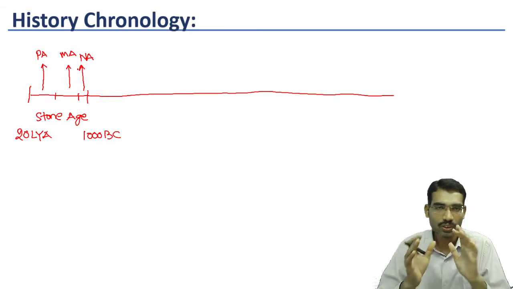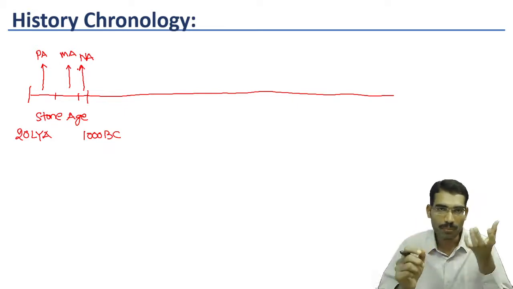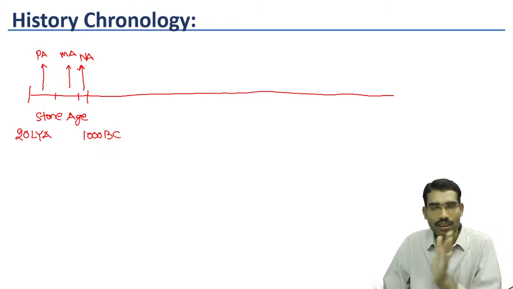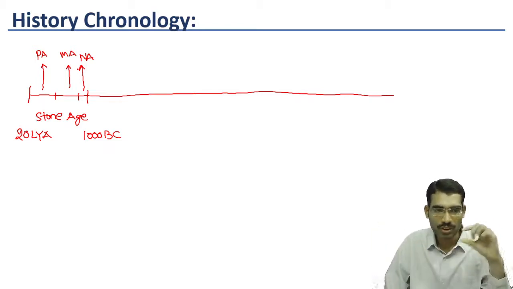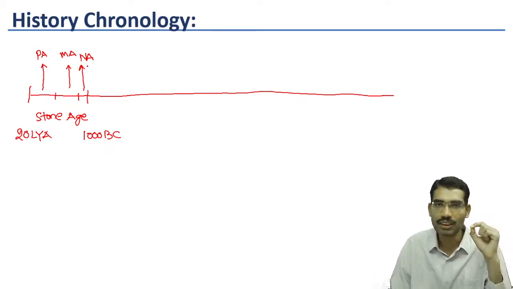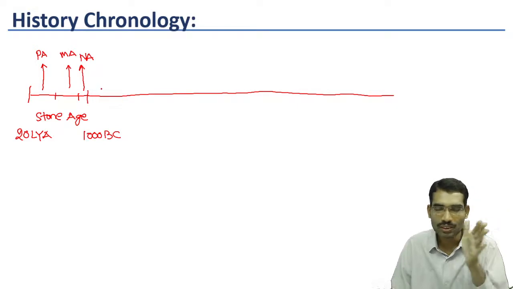So in this video, let us strictly focus on the broader issues. Otherwise, if we go deeper, we cannot cover the entire chronology. So here we are restricting only to Paleolithic Age, Mesolithic Age and Neolithic Age. So within Stone Age we have three categories.